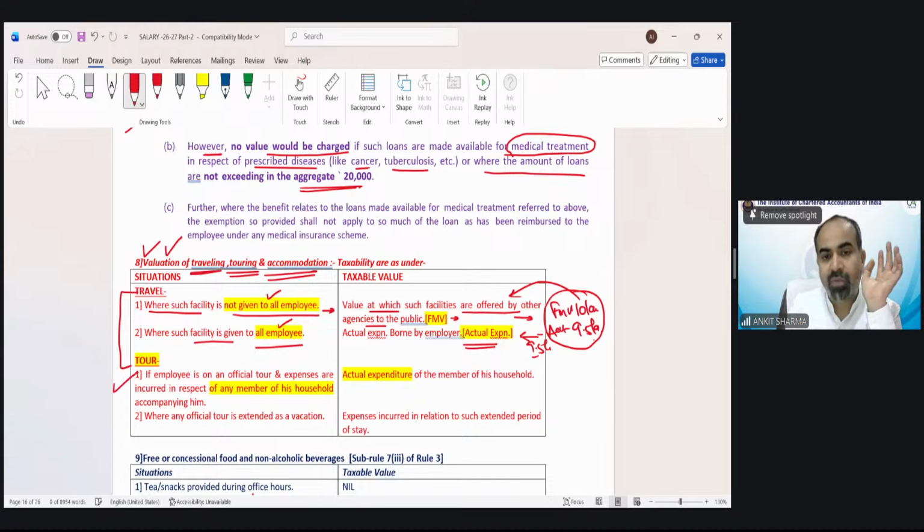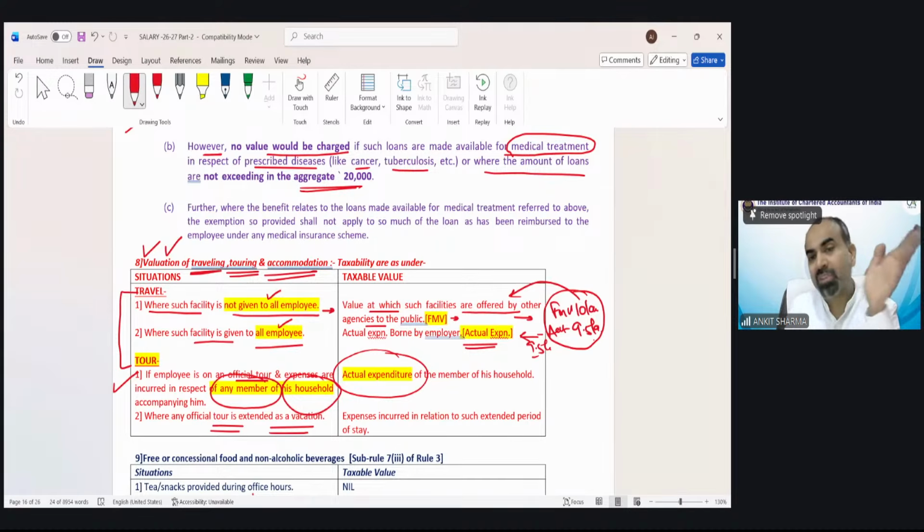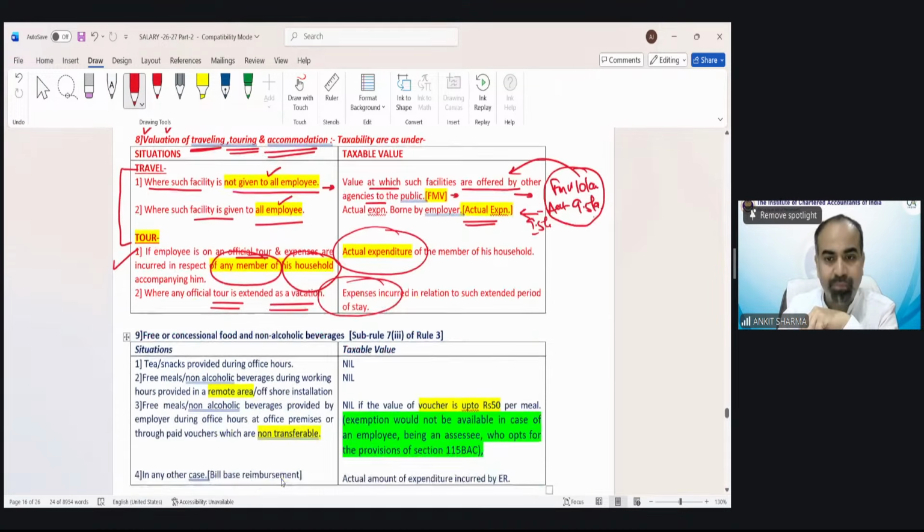You can read it. If the employee is on official tour and expenses are incurred for any member of his household, that expenditure is going to be taxed. Or if you are on official tour, but you extend it as a vacation for one or 2 days, and except for business purpose you start traveling, for those days the expenses paid by the employer are going to be taxed.